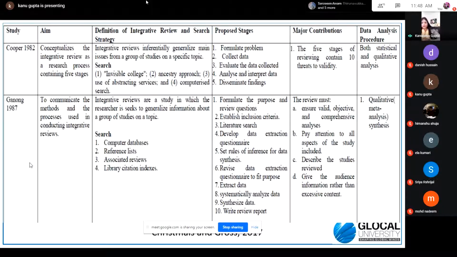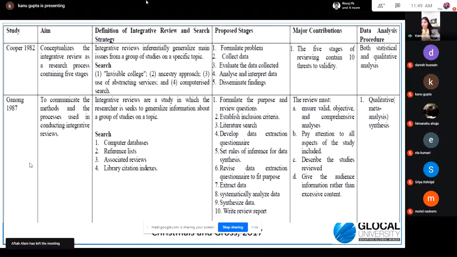And from those differences, you can build a new definition or new insights can be gained, that is, how people are differing, what the reason for this difference is, and how you can come up with a new kind of definition. What different stages have been proposed by them to conduct the integrative literature review?